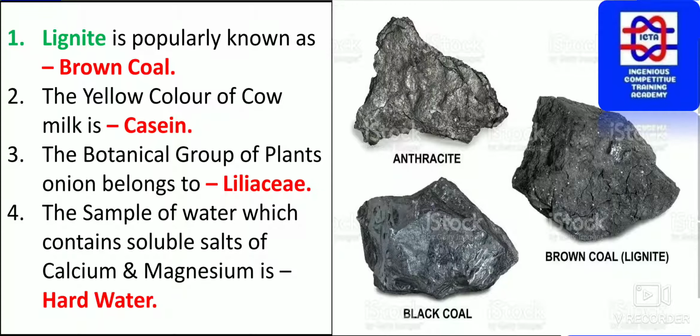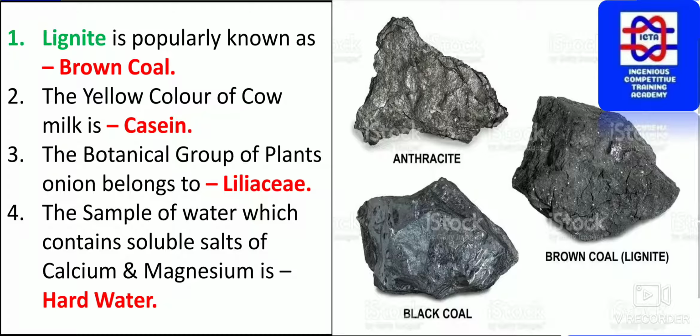Lignite is popularly known as brown coal. Please remember what exactly the black gold is. Coal is known as black gold, but anthracite, as you can see to the right side, is the purest form of carbon, where you will find a maximum of 95% carbon. Lignite is the one which looks brown in color, that is brown coal. Here you can see black coal, which is used in thermal power corporation sectors.